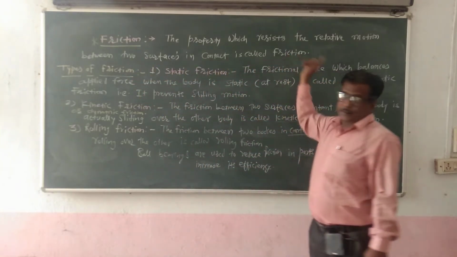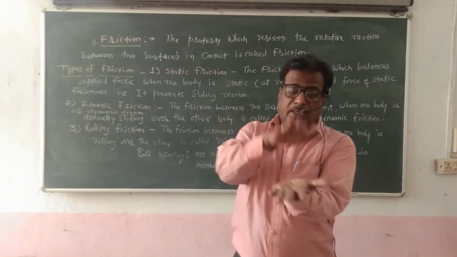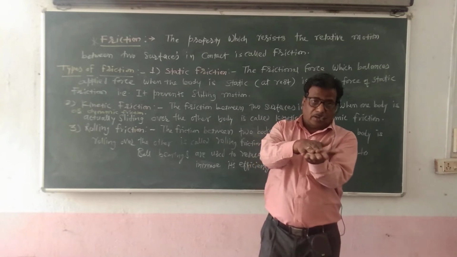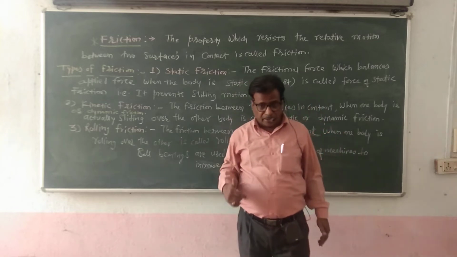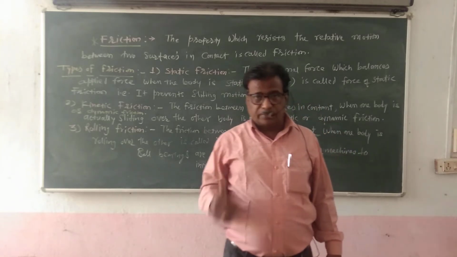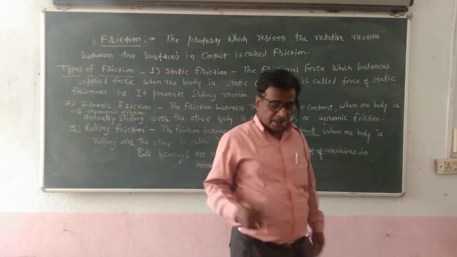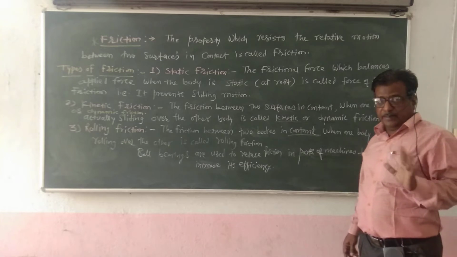When one body is kept on another body, this body tends to slide over the other, that is called friction. When we are walking on the ground, there is friction between our feet and the ground. Due to friction, we are able to walk on the ground. So that is an example of friction in our daily life.